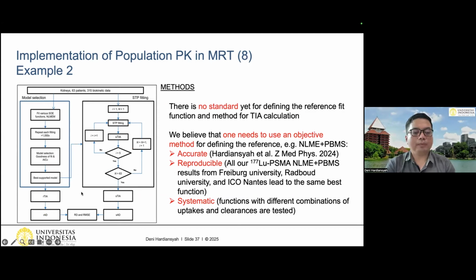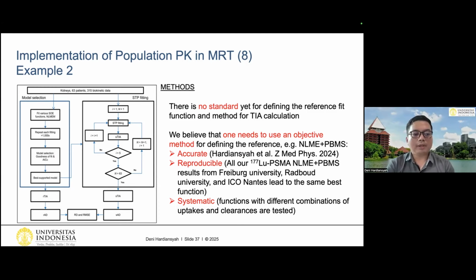Before we perform the STP accuracy performance analysis, we need to make sure that the SOE function that we use has a very high quality. So that's why we perform this model selection. We fit various SOE functions within the population pharmacokinetic modeling, and we repeat each fitting more than 10,000 times to find the best starting value. And then we perform model selection based on the goodness of fit test and also AICc. And then we get the best supported model.